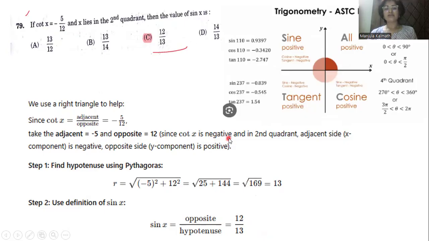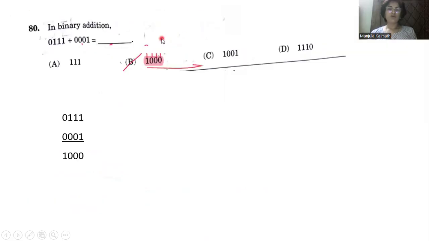Since cot x is negative and in the second quadrant, here tan as well as cot are positive in general, but here cot x is negative. This is the first quadrant, second quadrant, third quadrant, as well as fourth quadrant. Then we find the hypotenuse using the Pythagoras formula r equals square root of a square plus b square, and we get 13. Then sin x is opposite divided by hypotenuse, that is 12 by 13. The result will be 12 by 13.